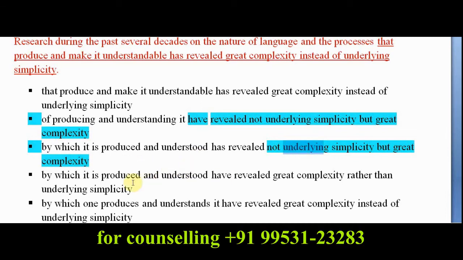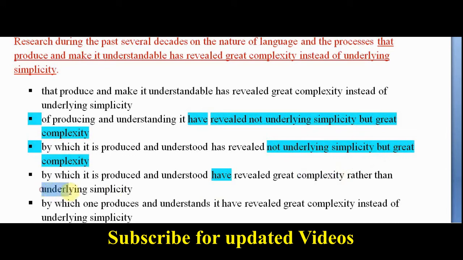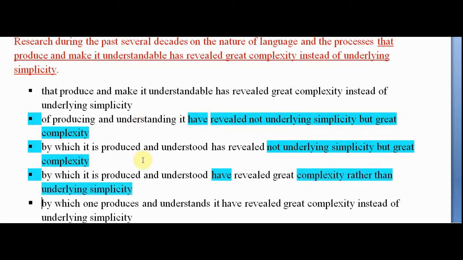So option C out. By which it is produced and understood have revealed. Research have revealed, subject verb agreement error. Great complexity rather than underlying: X rather than Y. So complexity rather than underlying is again incorrect parallelism. It should be complexity rather than simplicity. That will be the correct one. So parallelism error, option D out.